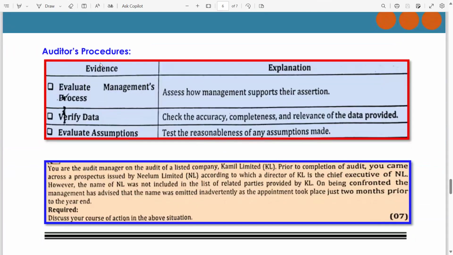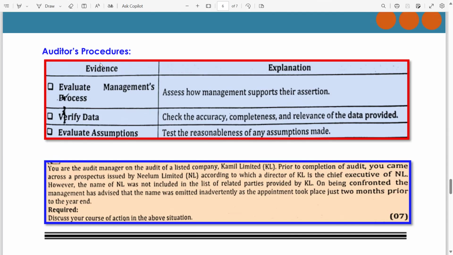Now, what should be the auditor's procedures? Evaluate management's process. Assess how management supports their assertion, from the terms and conditions till the appointment of the expert. Verify data. Check the accuracy, completeness, and relevance of the data provided. The list and relationship nature of transactions.